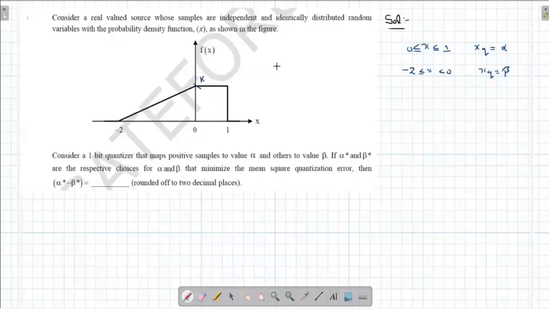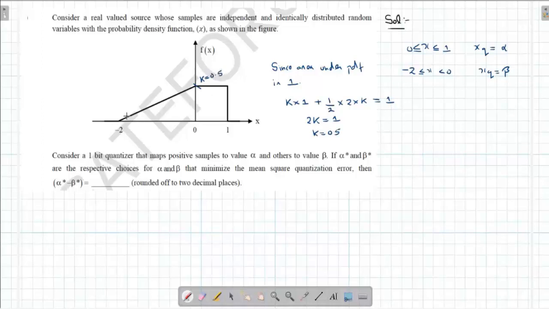So this is 0.5. Now I can write the equation of this complete term. I can write the equation of the PDF. Equation will become fx of x is going to be this equation of this line, right? The slope is 1 by 4. So it is 1 by 4x plus 1 by 2 for x lying between -2 and 0, and it is 0.5 for x lying between 0 and 1.